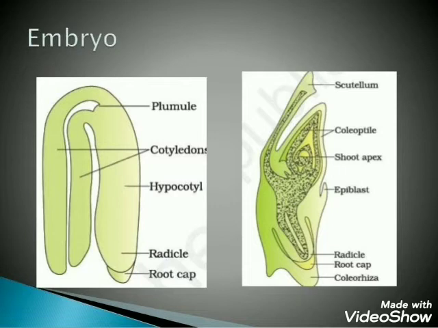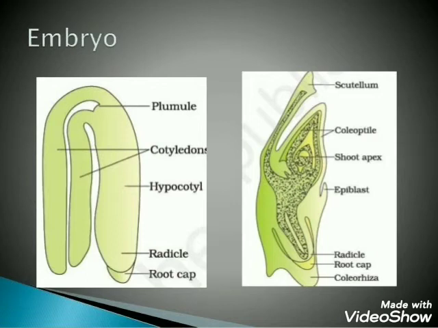Now come to the structure of the monocot embryo. A monocot embryo consists of one cotyledon, as the name suggests. Mono means one and cot means cotyledon. The cotyledon is situated on one side, that is the lateral side of the embryonal axis, and is called scutellum.